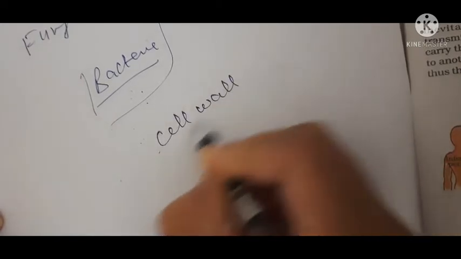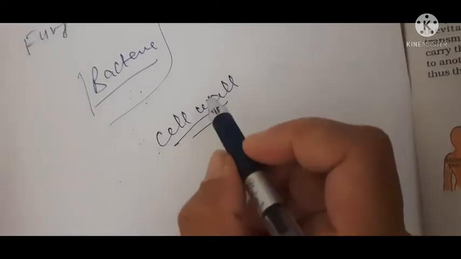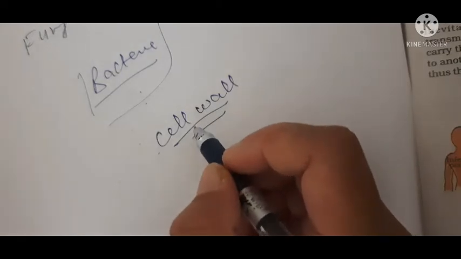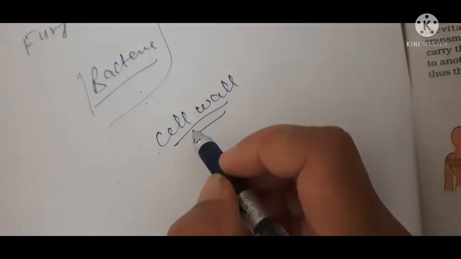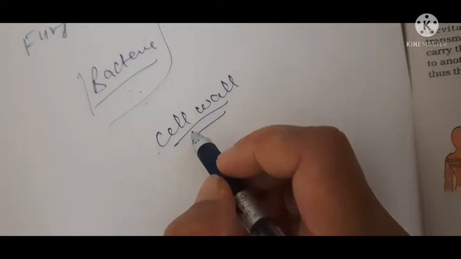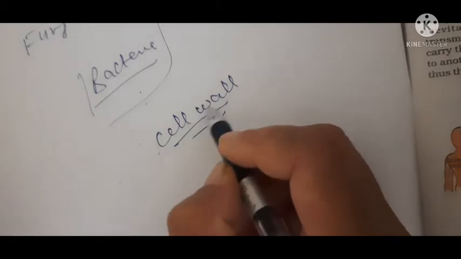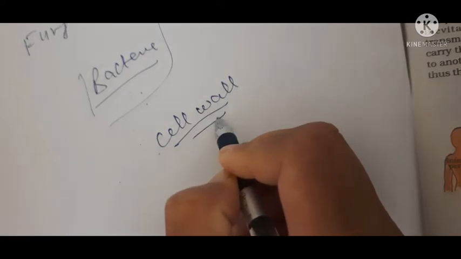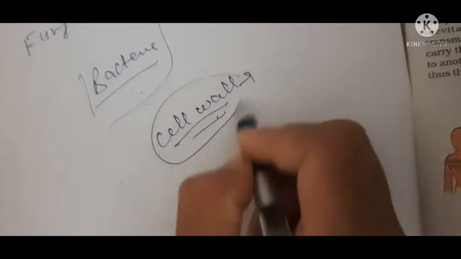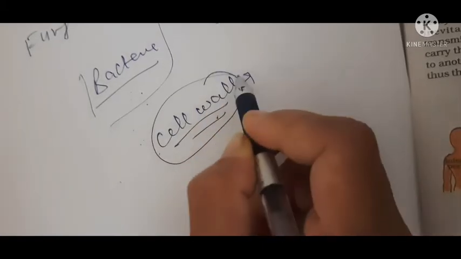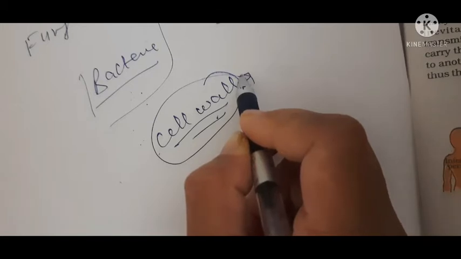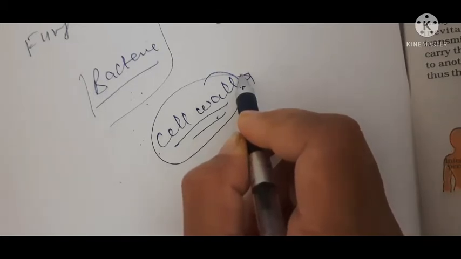If a person has a bacterial disease, that person will have bacteria in the body, and when the antibiotic is given, it will block the pathway or process which helps in the synthesis of the cell wall. Definitely the cell wall is not made and the bacteria will die.